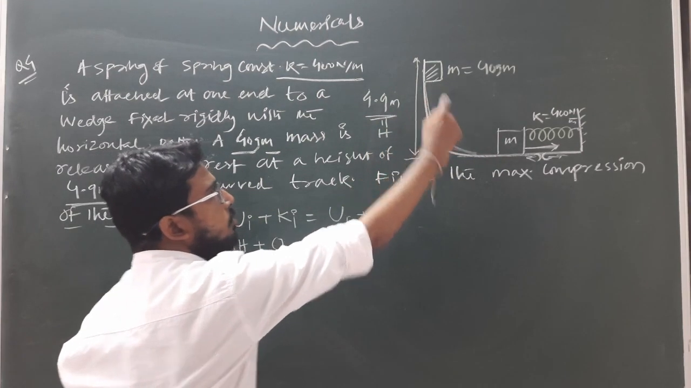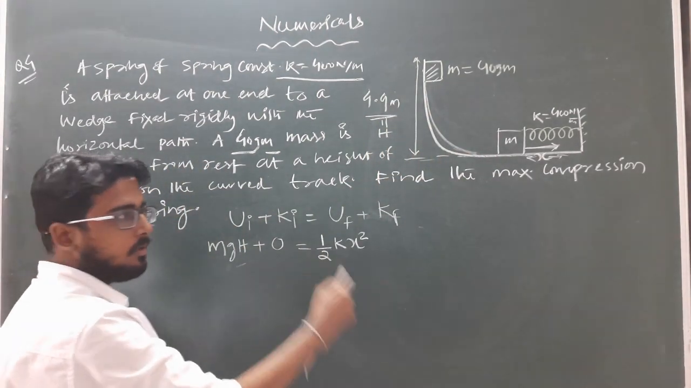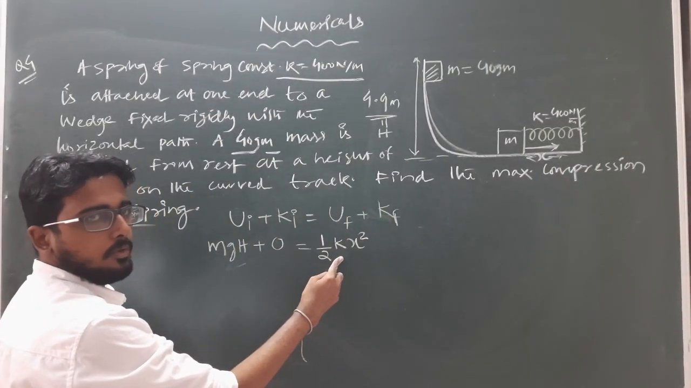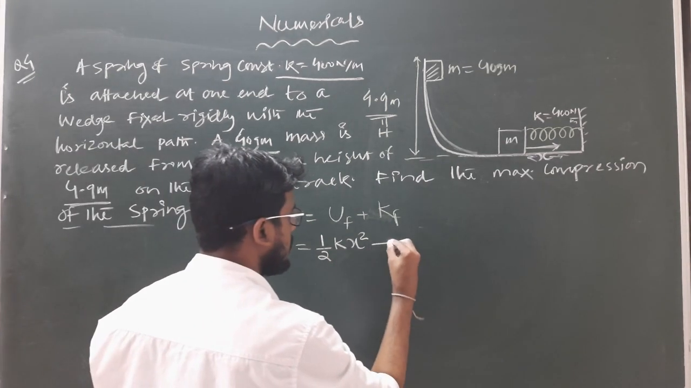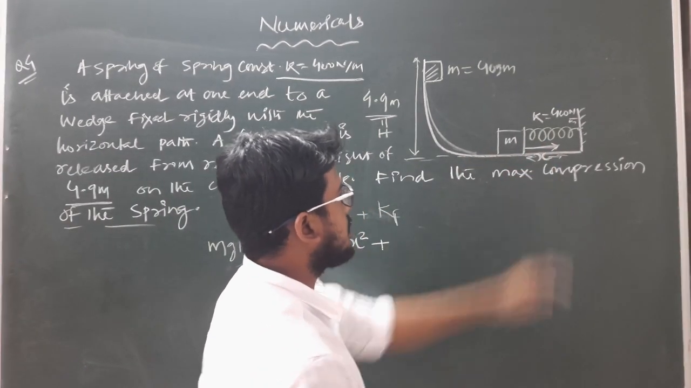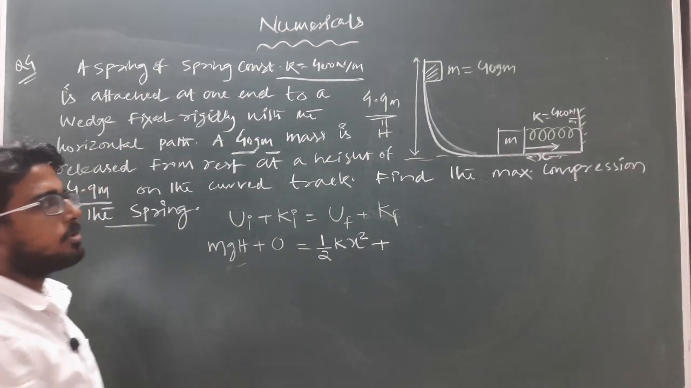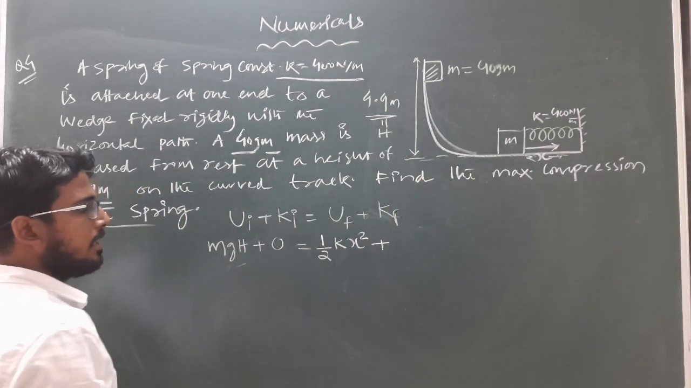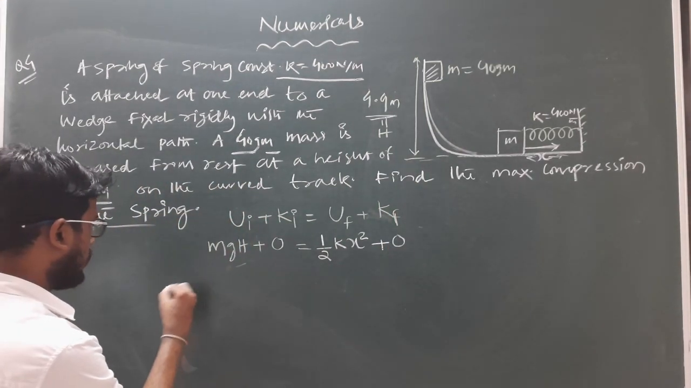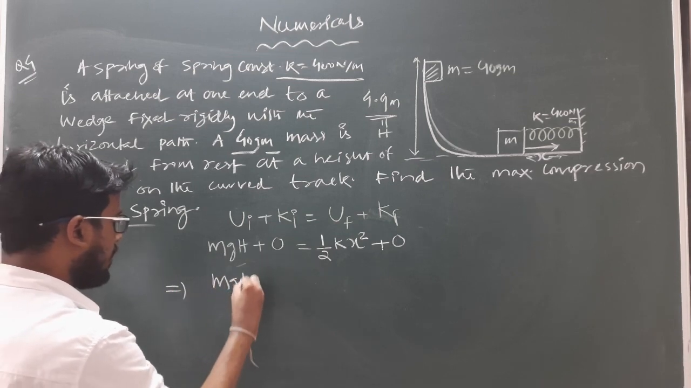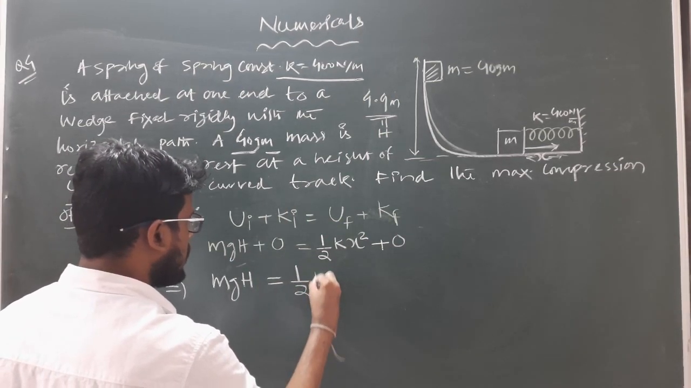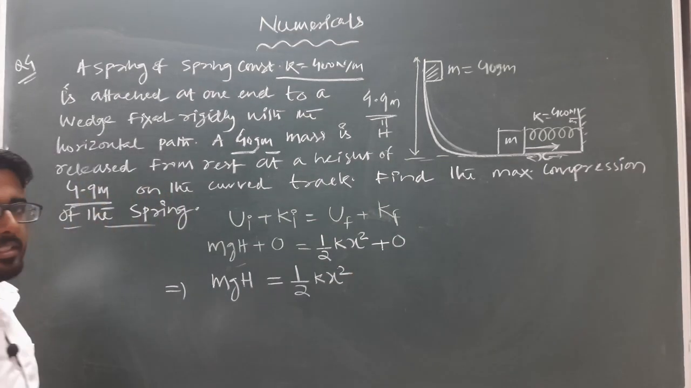So the gravitational potential energy finally becomes 0, and due to the change in configuration the spring will possess potential energy equal to half kx square. Plus what is the kinetic energy of the system? As the spring is completely compressed, the kinetic energy will be 0, because both the block and spring are at rest, so the final kinetic energy is also 0. Clear? So now equating these two, the initial potential energy due to the position of the block will be equal to the potential energy stored within the spring due to its change in configuration.